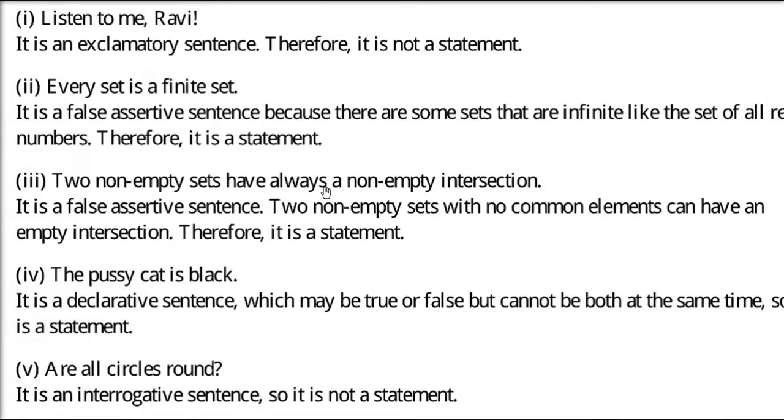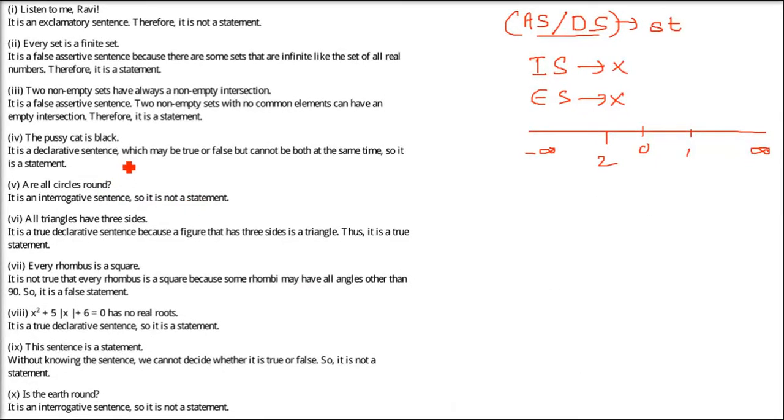Two non-empty sets have always non-empty intersection. Again, this is a proper assertion, and we can verify whether it is true or false. When it is an assertive sentence, it is a statement. If you take two sets, they have some content here.